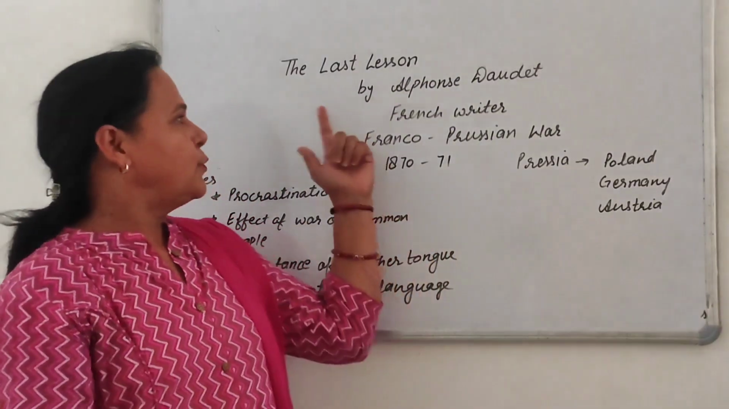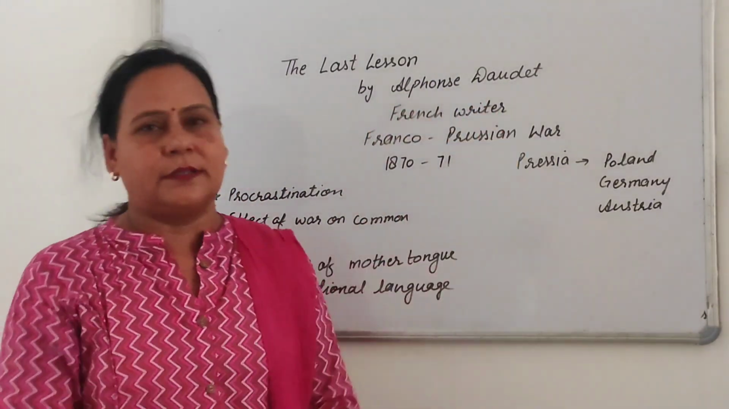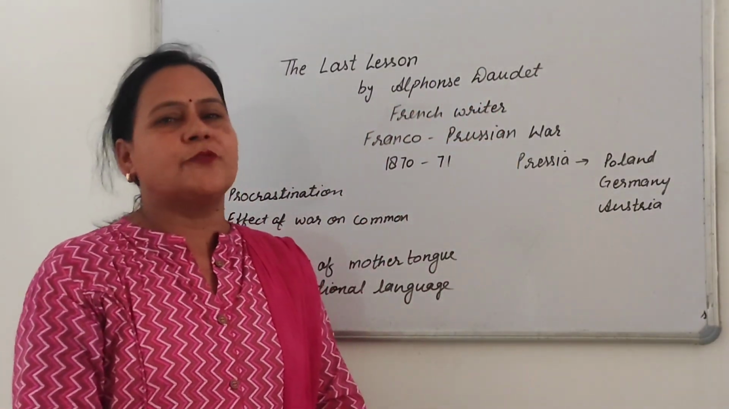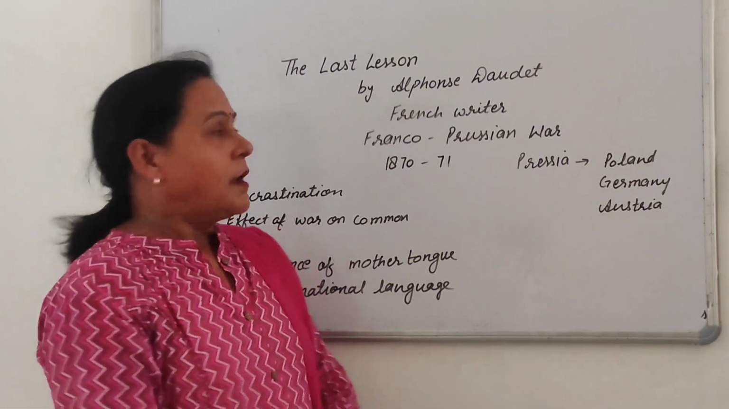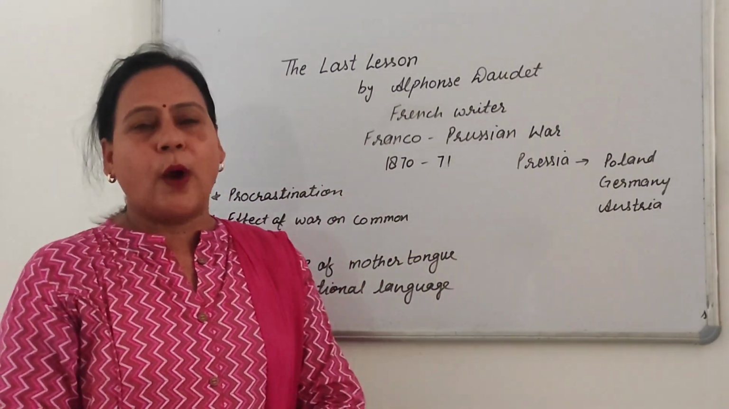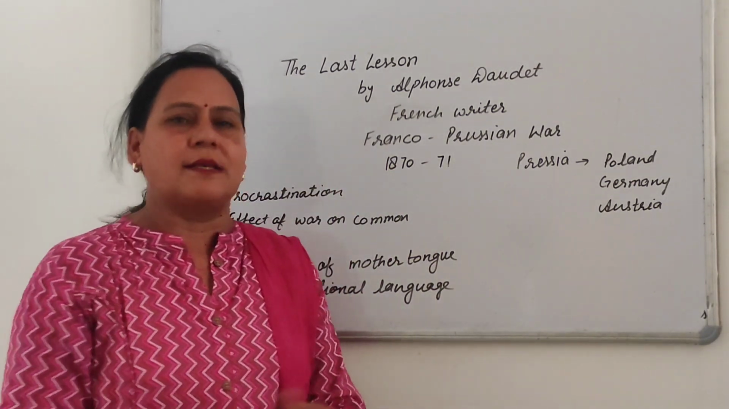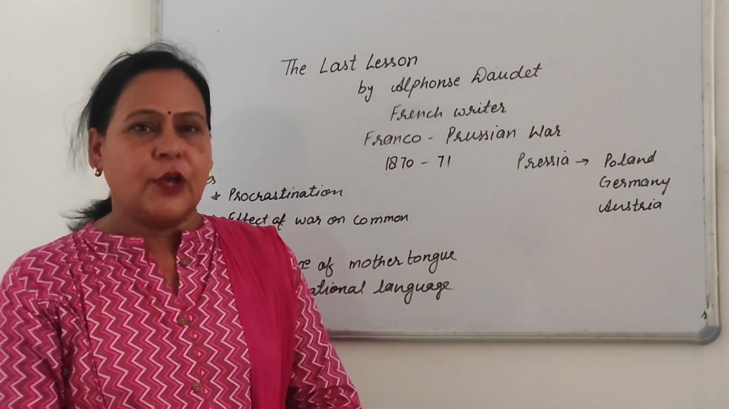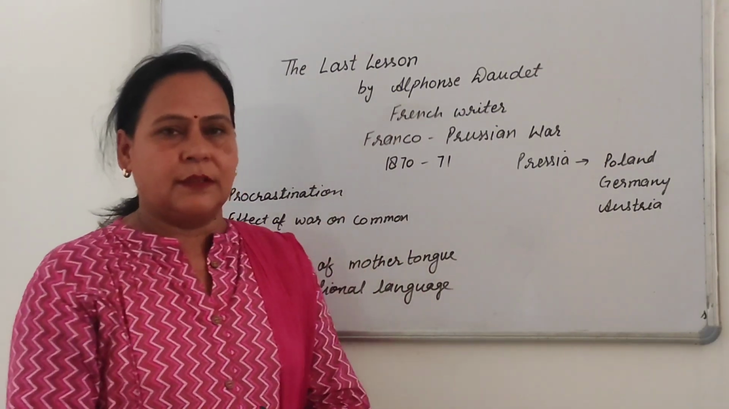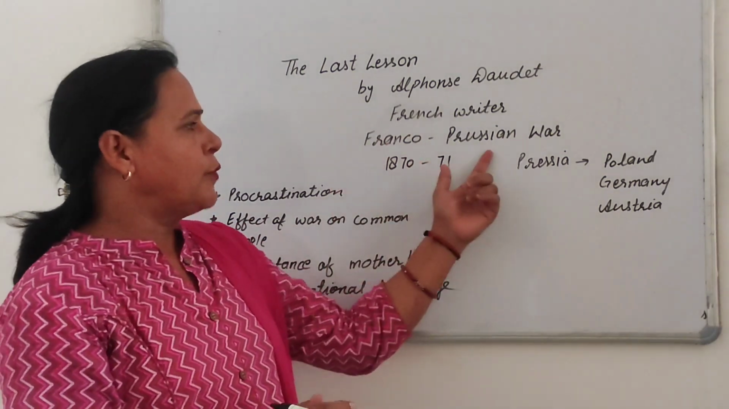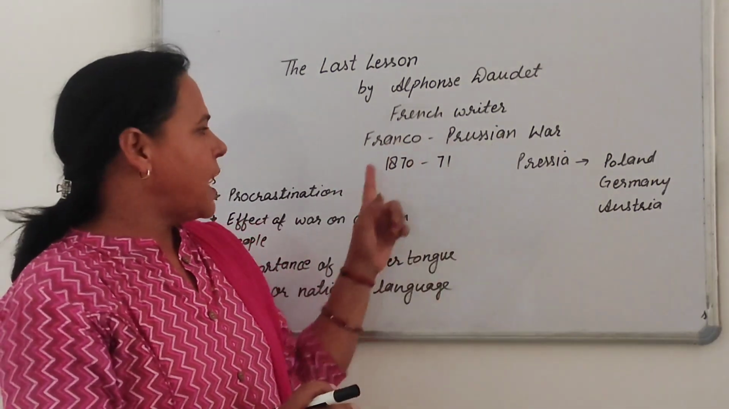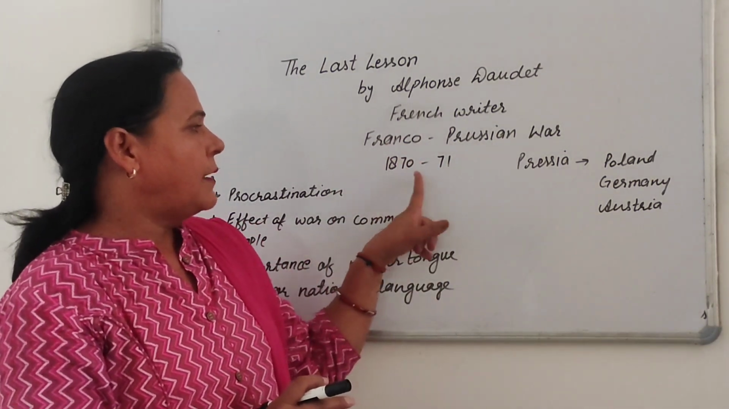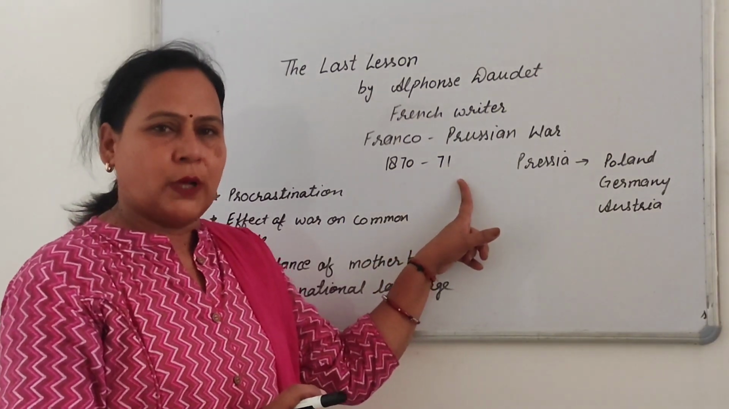The Last Lesson, which is written by Alphonse Daudet, who was a French novelist. So first of all, let's know why the name of the chapter is The Last Lesson. Because when the chapter was written, there was the Franco-Prussian War. The war started in 1870 and it ended in 1871.